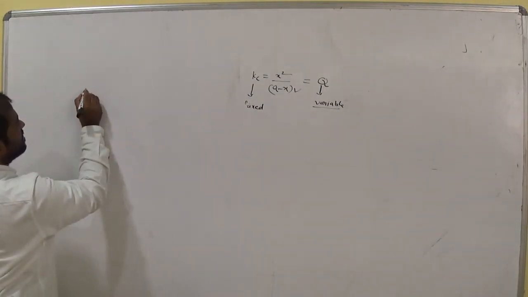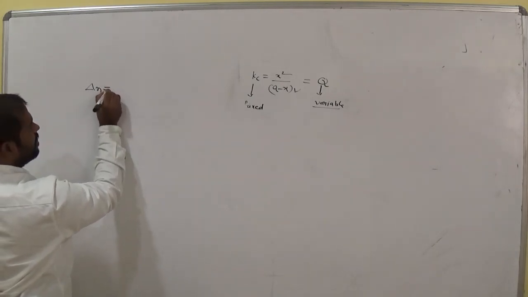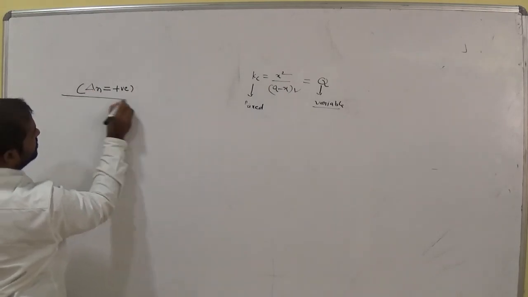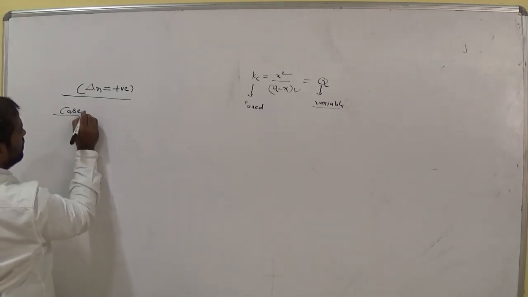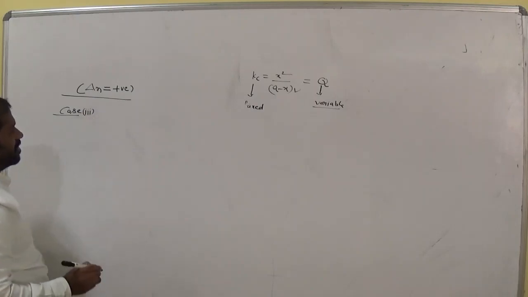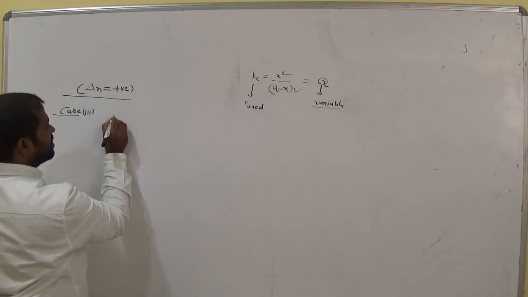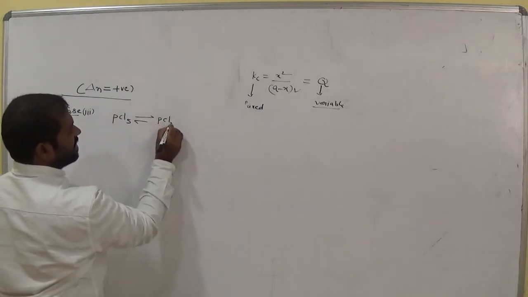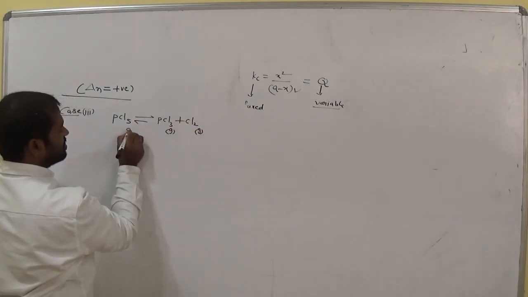Next, in delta n equals positive, the first category, case 3. So what is the equation? PCl5 is reversible to PCl3 plus Cl2. This is gas, this one gas, this one gas.